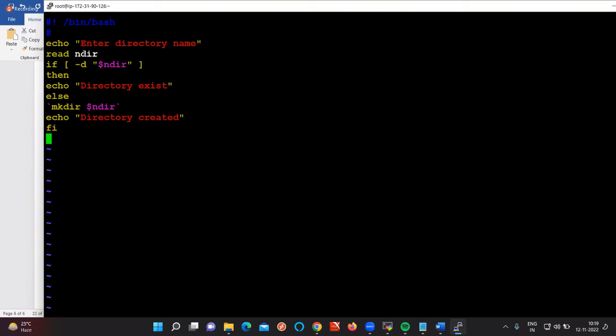The value we are going to store in ndir. If -d ndir, that means -d means directory. If the directory called this variable ndir exists, then we are going to print that. Else we are going to create it. mkdir ndir means it is going to create the directory. After creating the directory, it tells that the directory is created. Is it a simple script or difficult to understand? What about the remaining people? Simple or difficult?